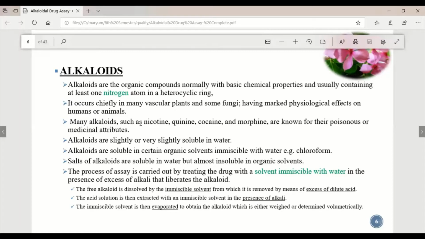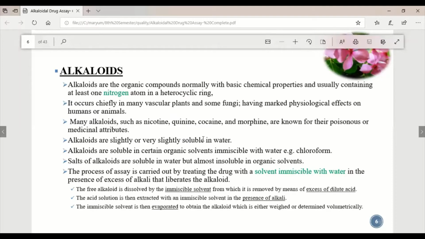Many alkaloids such as nicotine, which has a CNS stimulant effect, quinine, cocaine, and morphine are known for their poisonous or medicinal attributes. Alkaloids are mostly potent drugs. Either they will have a poisonous effect or they will have a medicinal effect. Then, alkaloids are slightly or very soluble in water.